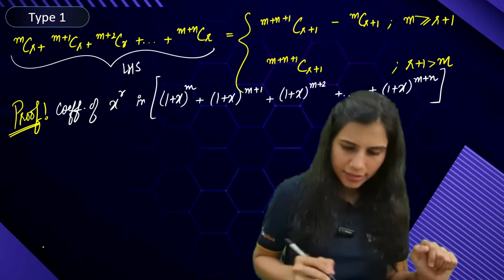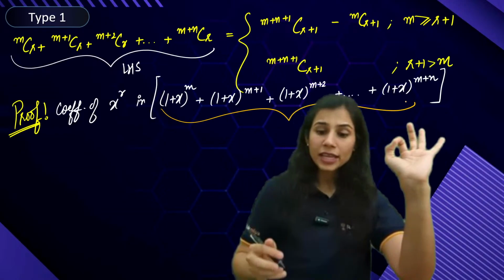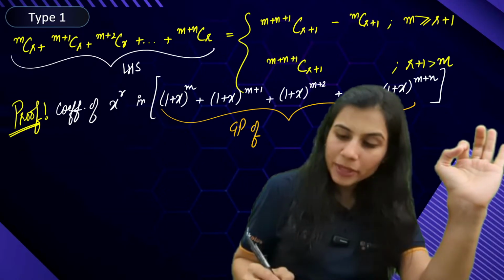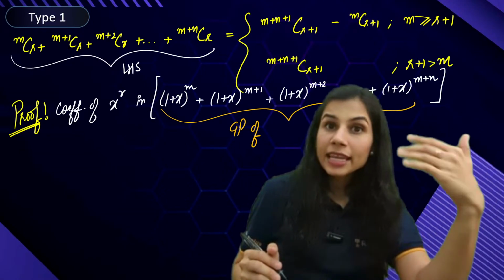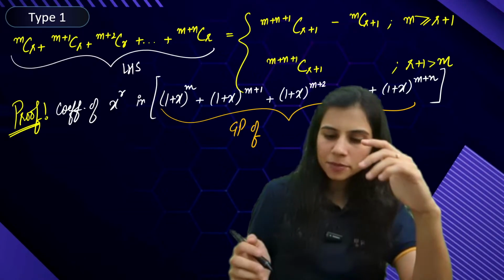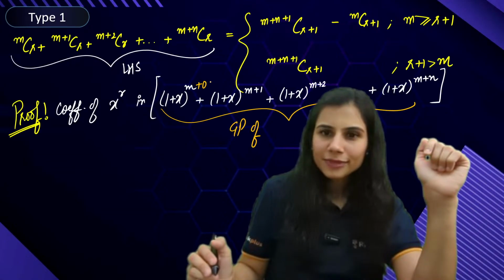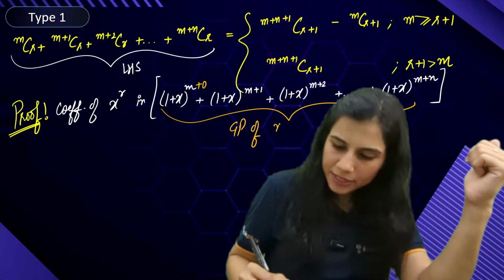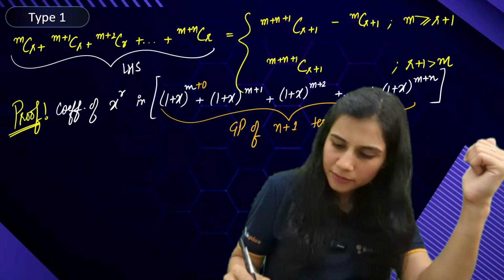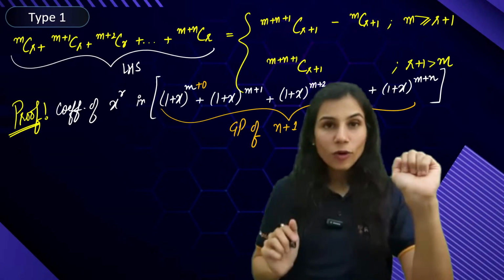Now, do you know what this is? It's very simple to decode. This is nothing but a GP of how many terms? m, then m plus 1, then m plus 2, and so on, up to m plus n. From m plus 1 till m plus n are n terms, and right in the beginning there is another term, which is more like m plus 0. So n plus 1 terms. Yes or no? n plus 1 terms? Yes. Now, how to solve this?